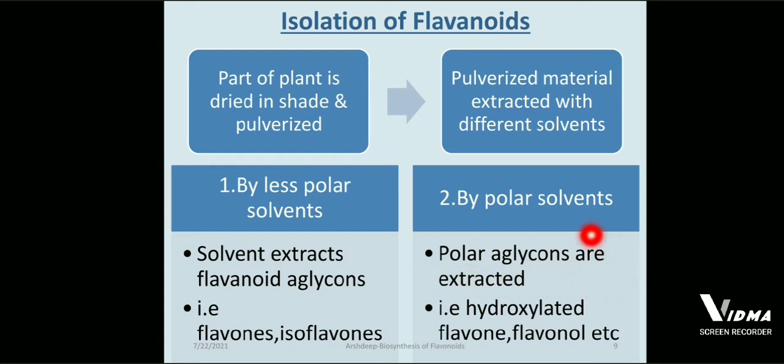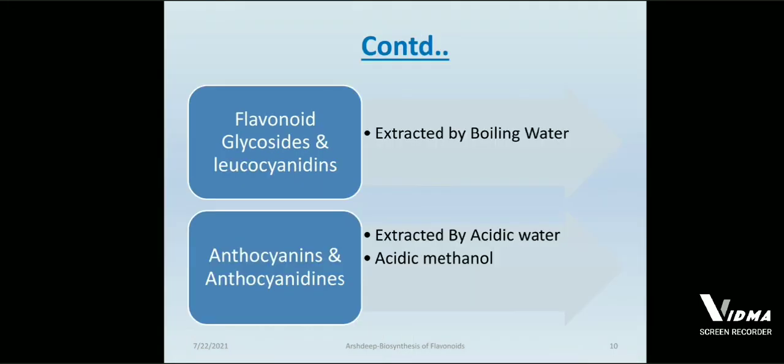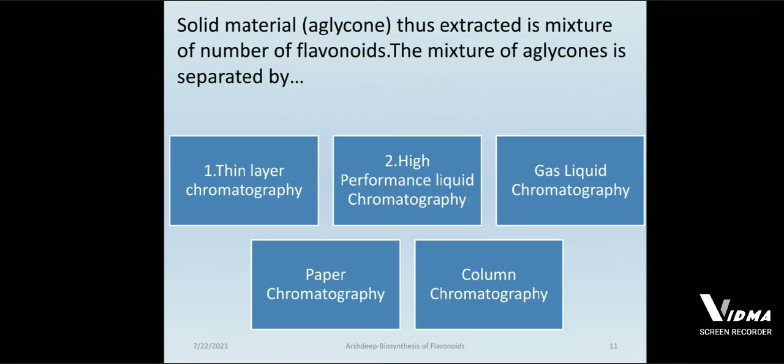And then these flavonoid glycosides and leucoanthocyanidins, which we have discussed earlier, are extracted by boiling water only. Anthocyanins and anthocyanidins are extracted by acidic water and acidic methanol, that is, it needs an acidic medium. It bears a positive charge on oxygen and Cl negative, so that's why it needs some acidic water. The solid material thus extracted is a mixture of a number of flavonoids.